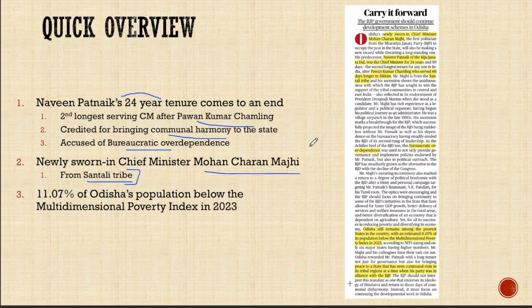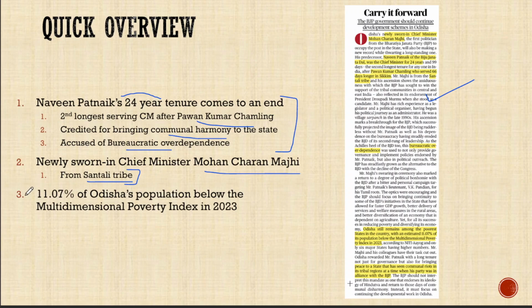So, this can act as an example for you if you want for the ethics paper in the civil services section, because there was a heavy reliance on an IAS officer from Tamil Nadu cadre named V.K. Pandian by the chief minister, and in fact the campaign of the BJP which formed the government now was directed against this particular IAS officer and his regional roots. So it's an interesting case study.